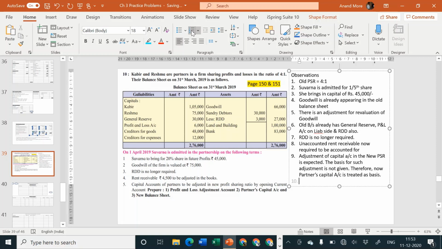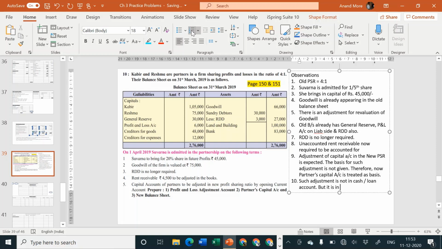And the last point I can say, such adjustment is not in cash or loan account, but it is in which account?